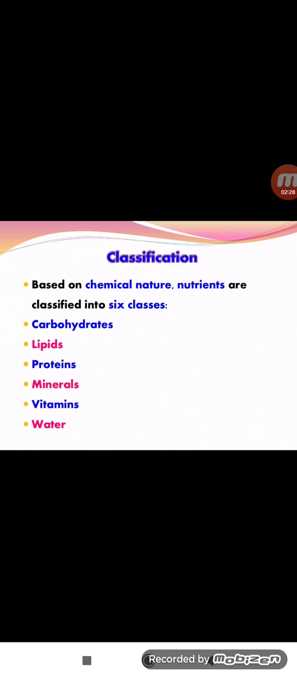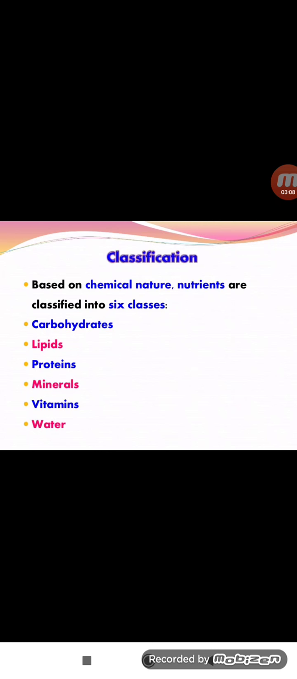Nutrition is classified into a total of 6 classes, depending upon the chemical nature of the nutrients. These nutrients are classified into 6 types: carbohydrates, lipids, proteins, minerals, vitamins, and water. We will learn about their importance, their normal and abnormal values, how they produce energy, and which types of reactions are involved in carbohydrates, lipids and proteins.